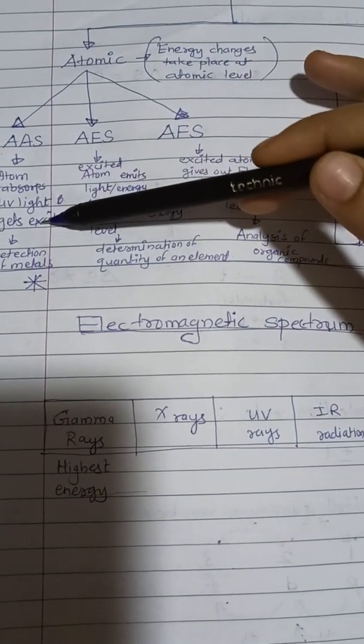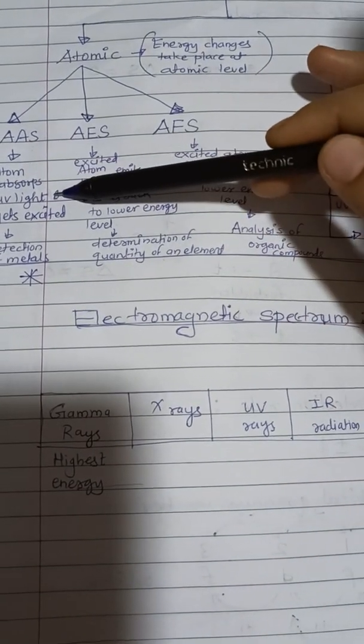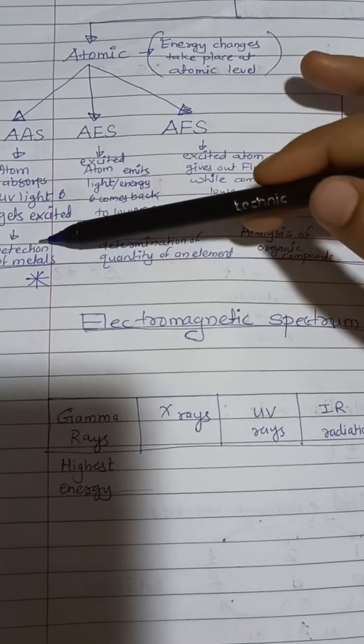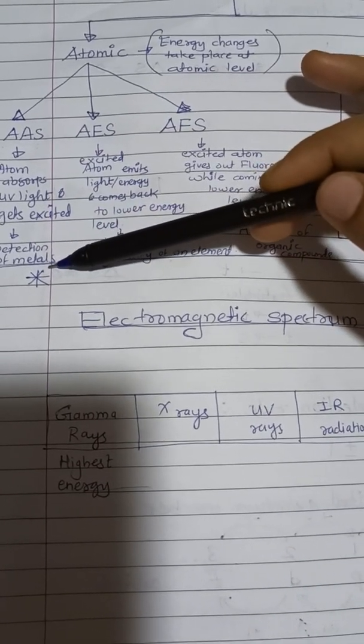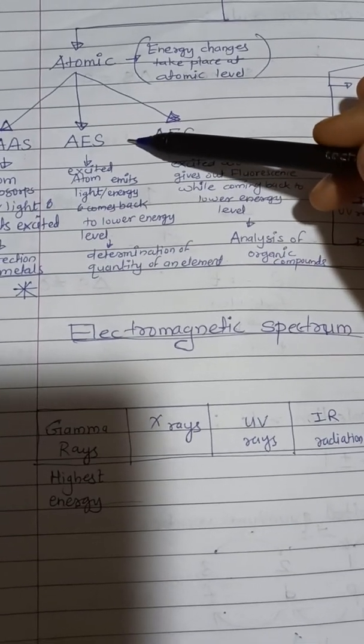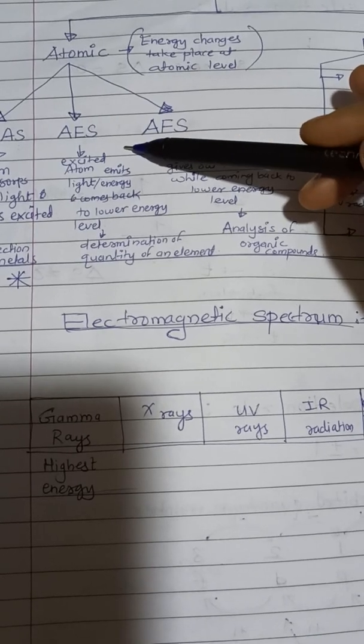While going from lower to higher energy level, it absorbs a certain amount of energy. That is studied here, and this spectroscopy is used for the detection of metals in the given sample.